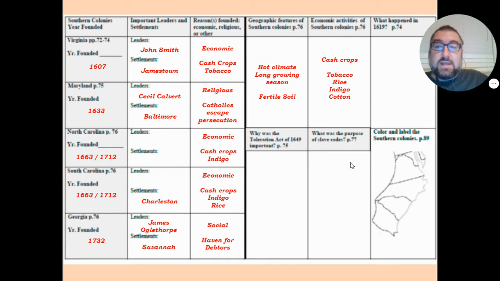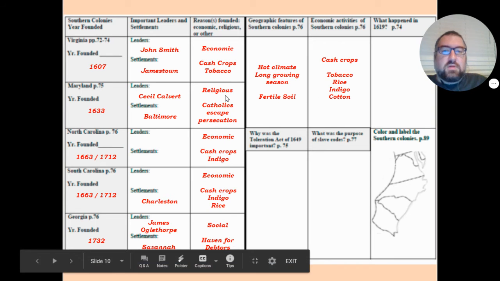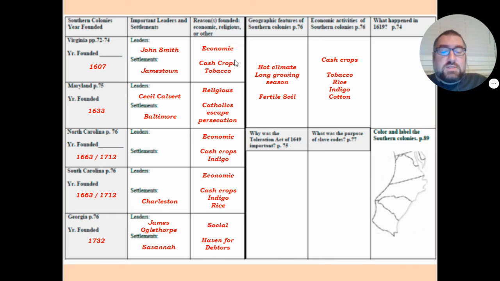And then that brings us back to the southern colonies, so let's put them all together. So, as we had previously mentioned, most of these colonies were started for economic reasons. Everybody started these colonies because they wanted to make it rich. They were greedy. So once they started these colonies, they found out there's a hot climate, a long growing season, fertile soil. So they say, okay, that's good for farming. The best way to make money off of farming is to farm cash crops. Tobacco, rice, indigo, cotton, all of these are examples of cash crops.